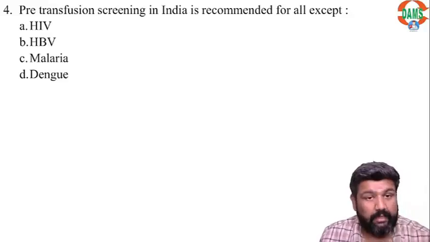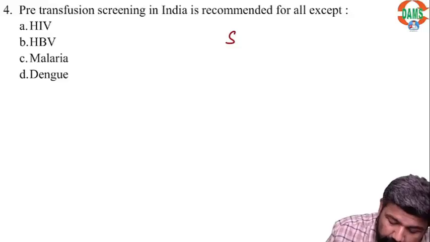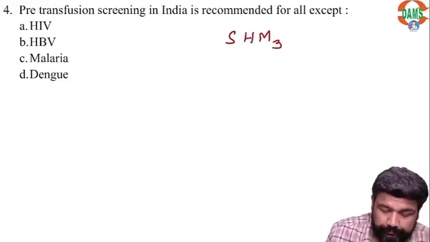Pre-transfusion screening in India is recommended for all except, guys, the mnemonic is SH3M.